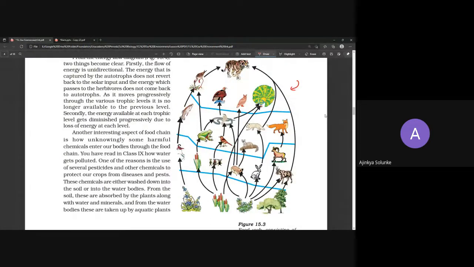Between food chain and food web, you can see one animal is being eaten by more than one animal. You can see there is a mouse, it is being eaten by this animal also, this animal also. Snake is able to eat three things: frog, one kind of bird, and also a mouse.